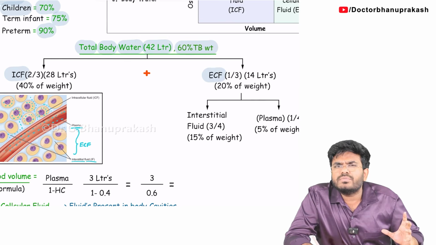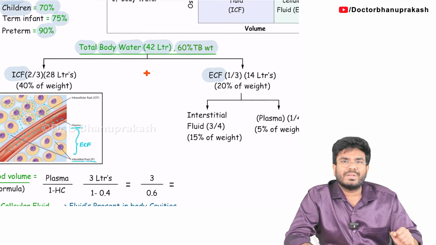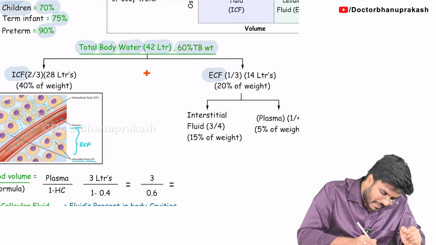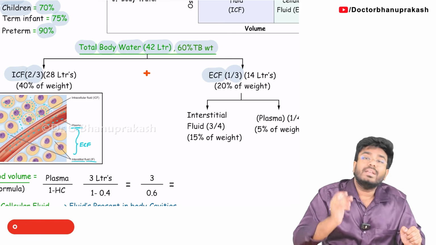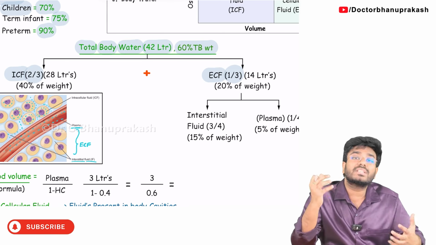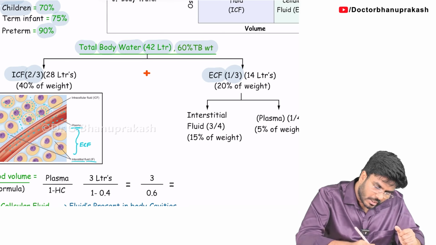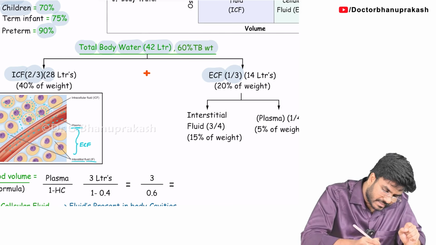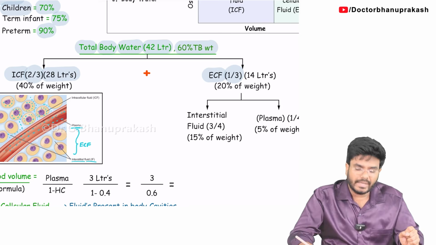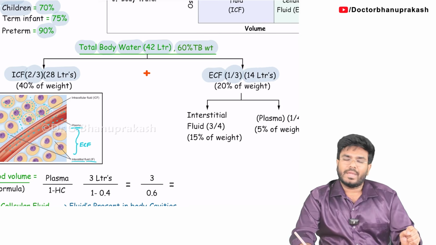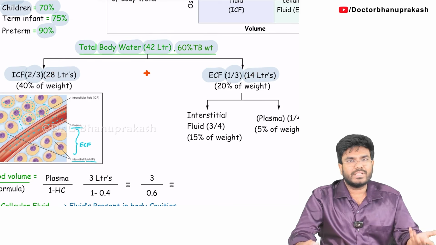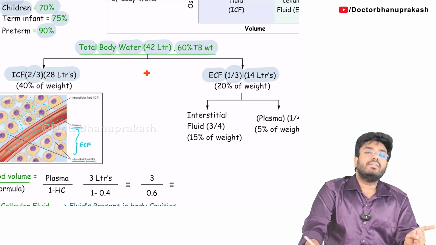Now my question is, which fluid is more in volume? Intracellular fluids or extracellular fluids? Always intracellular fluids. Intracellular fluid is two-thirds, extracellular fluid is only one-third. Two-thirds of the total 42 liters is almost 28 liters. So 28 liters is intracellular fluid, only 14 liters is extracellular. 28 plus 14 is 42. So two-thirds is intracellular fluid, one-third is extracellular fluid.